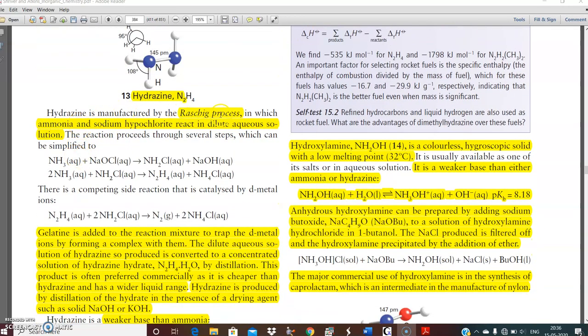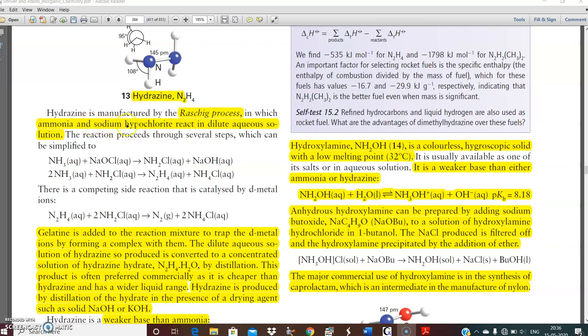Hydrazine is manufactured by the Raschig process. In exam, if the process is mentioned, only the Raschig process will be asked. If not, you can write any of the processes, but it is better to know the Raschig process, because in exam the question comes by mentioning the Raschig process. You can go to the question paper and find it.